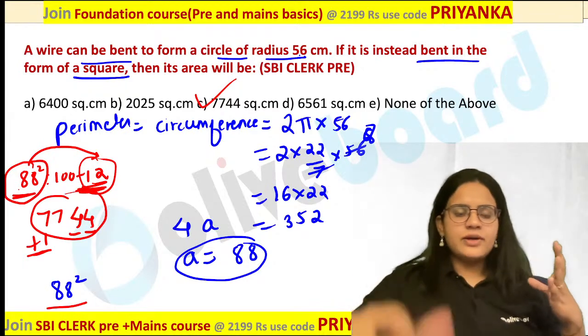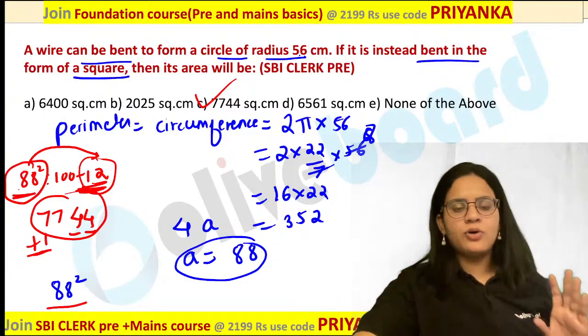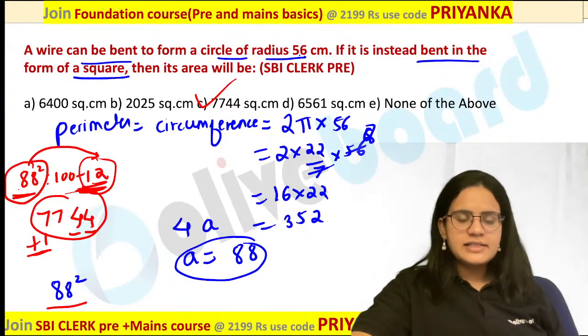So in this particular question you have learnt a new concept, that is nothing but perimeter, and also how to calculate the square of a number near to 100. Is this part clear with everyone? Is there anyone having any doubt? Anyone having any doubt in this?